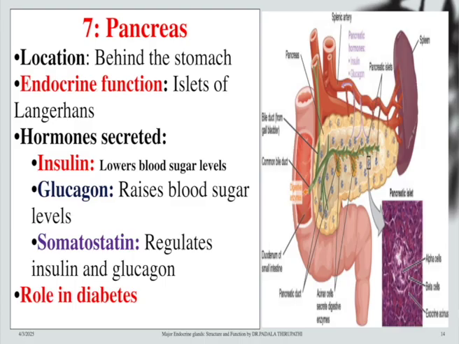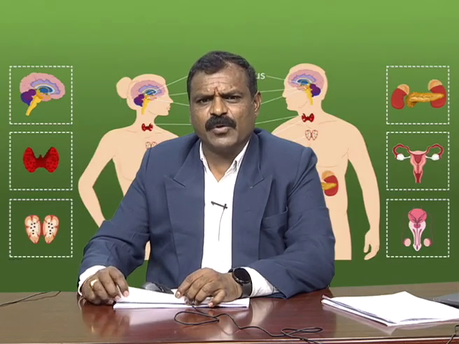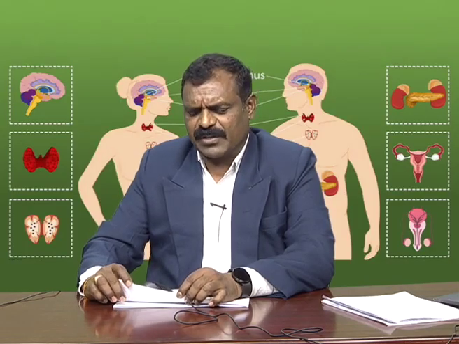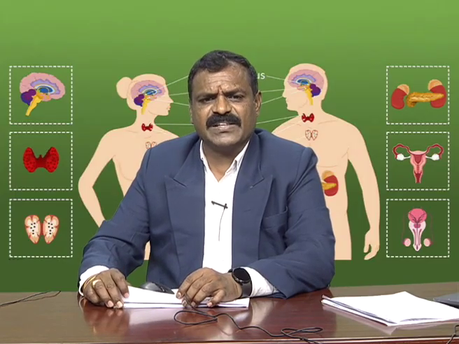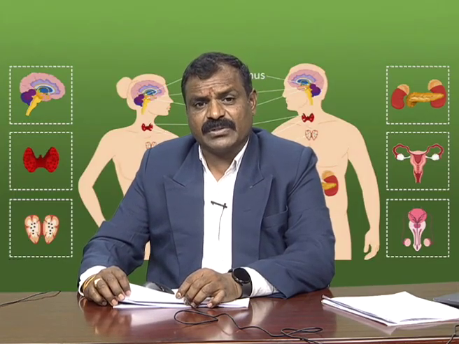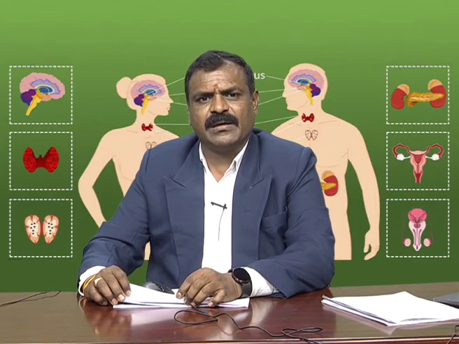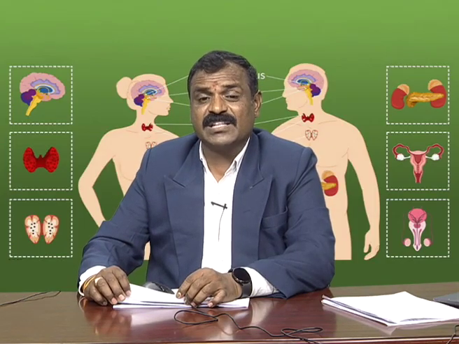Another hormone is somatostatin, which regulates insulin and glucagon. It is in between insulin and glucagon. The major role of insulin is that it controls diabetes in human beings. This is a most important function because the majority of human beings nowadays are facing diabetic problems. So, diabetes is controlled by the islets of Langerhans, or the insulin hormone.